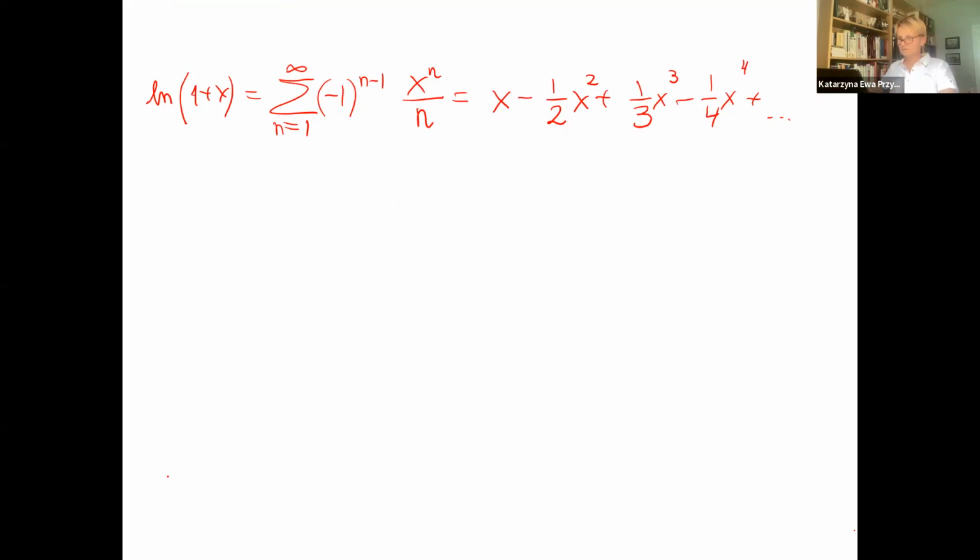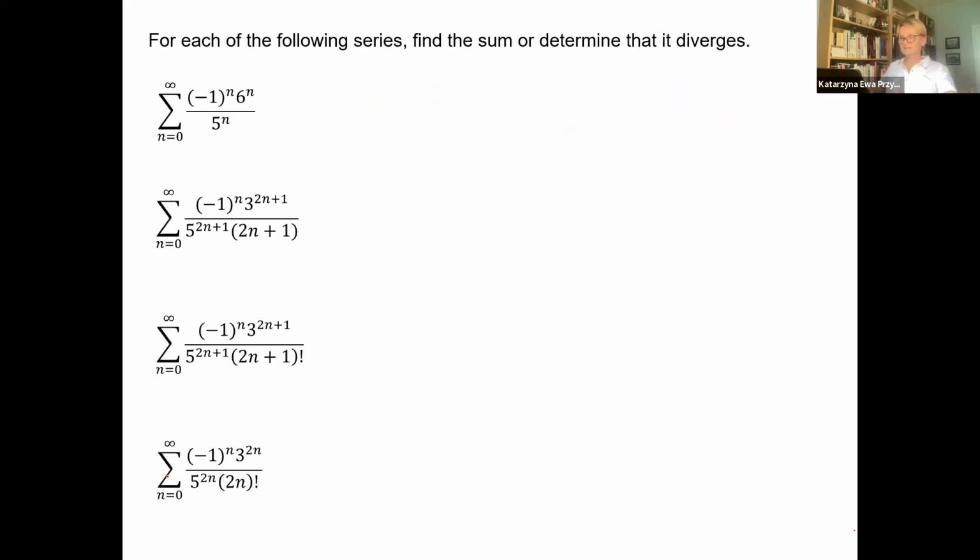Let's leave it. For instance, this one. For each of the following series, find the sum or determine that it diverges. 1, 2, 3, 4. That means they are not power series, but they have formulas that we can recognize. We can see they are all alternating.